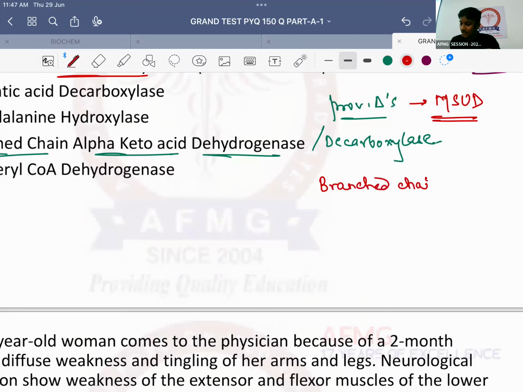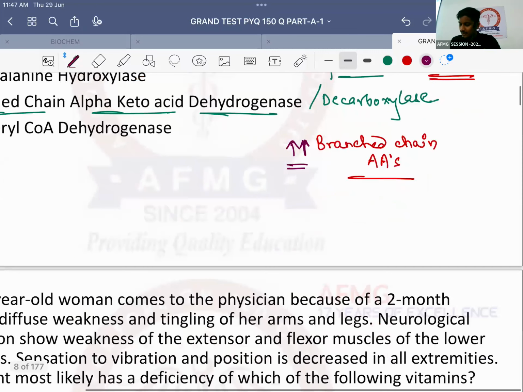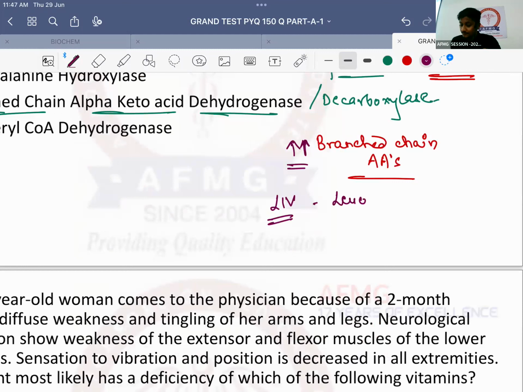Very good. So branch chain amino acids will not be broken down. Why? Because the enzyme that breaks them down is deficient in this patient. Therefore all these branch chain amino acids will keep on collecting inside the patient's body. And what are these branch chain amino acids? That is leucine, isoleucine and valine. Okay, leucine, isoleucine and valine.